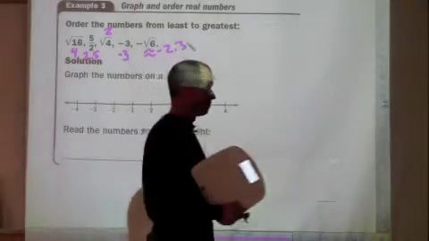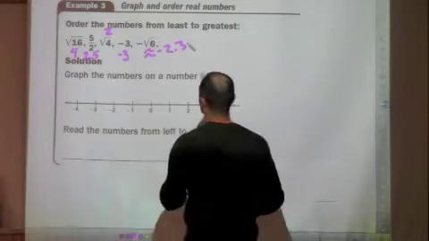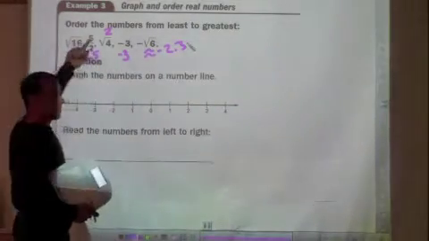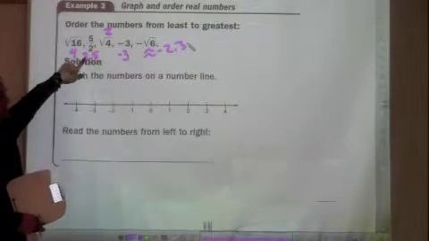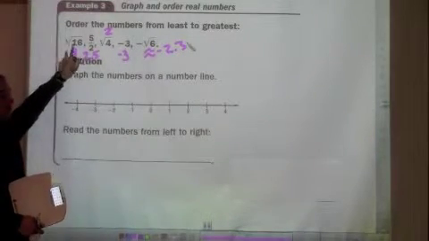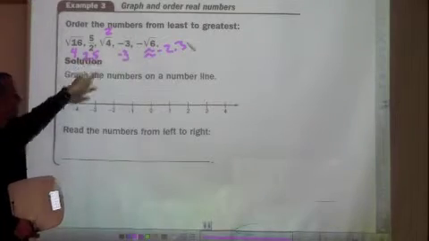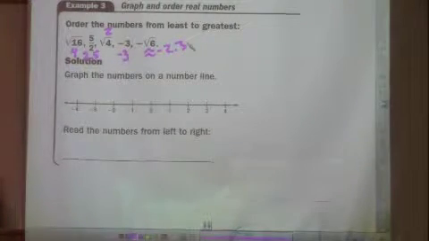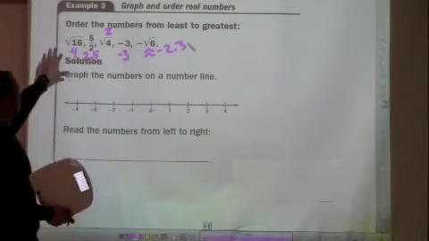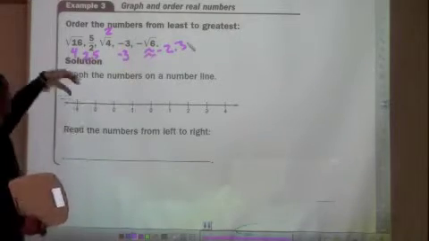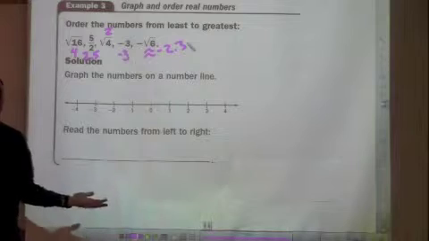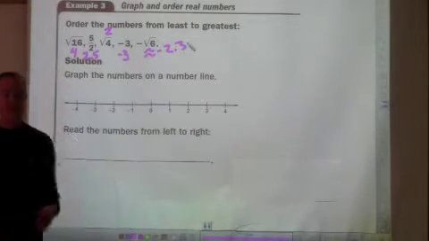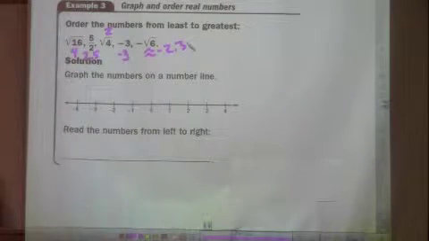How'd you get 2.5 out of 5 halves? If you take 5 divided by 2, 2 goes into 5 2 whole times, that'd be 4. So there's a remainder of 1 half, 1 out of 2 is 0.5. The reason I wrote them all as decimals is that when things look different, like square roots and fractions, it's hard to compare them. Get them all looking the same, and it's easier to compare them.